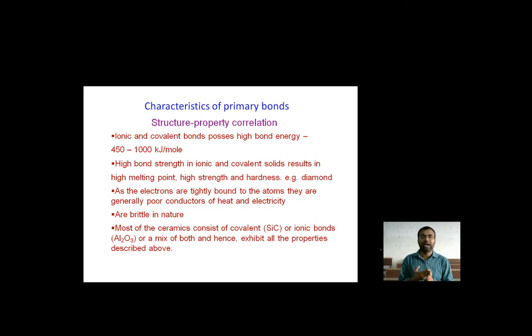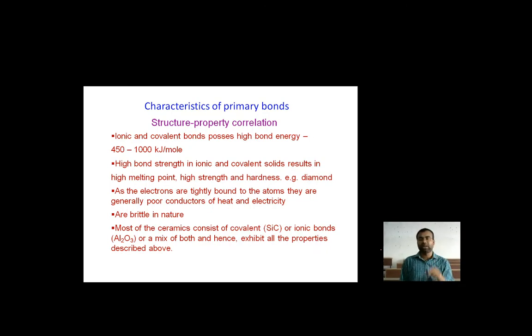It is built with the help of ionic and covalent bonds. These are the simple things we need to understand and study in materials engineering, to create materials in the future by analyzing these things. The electrons are tightly bound to the atoms, and the bond that ties the atoms is where all these properties arise.